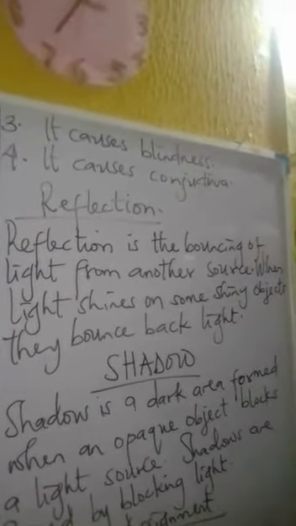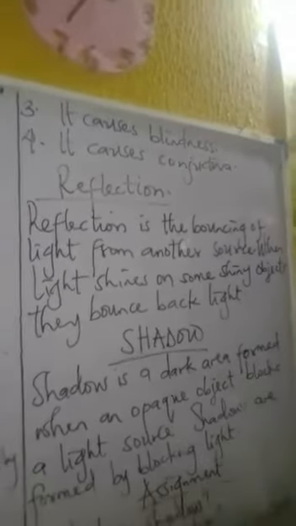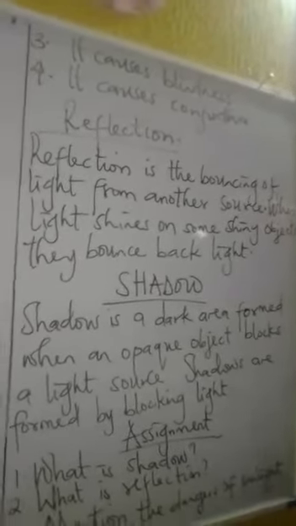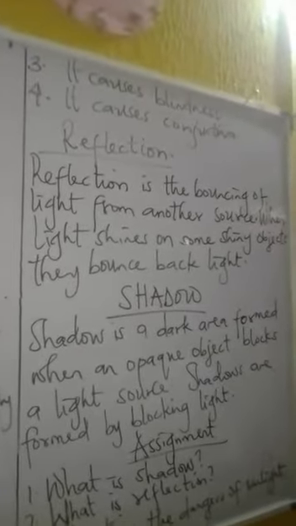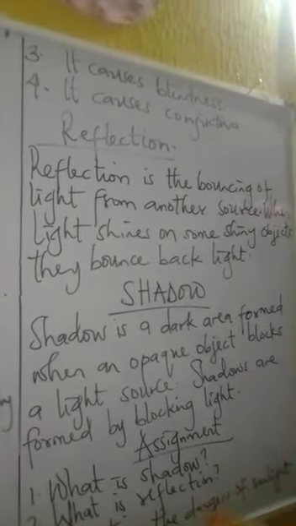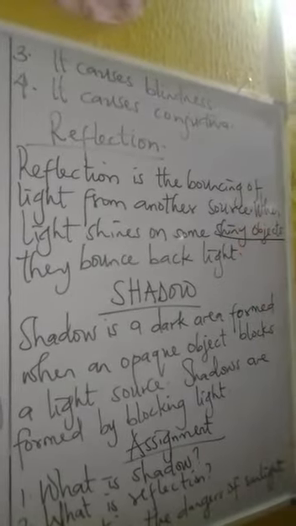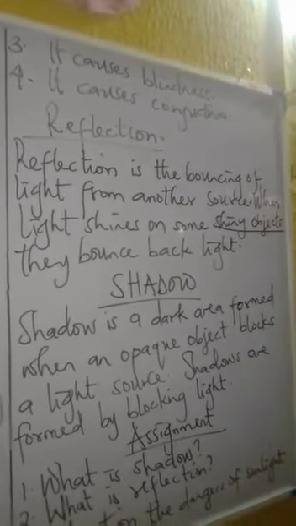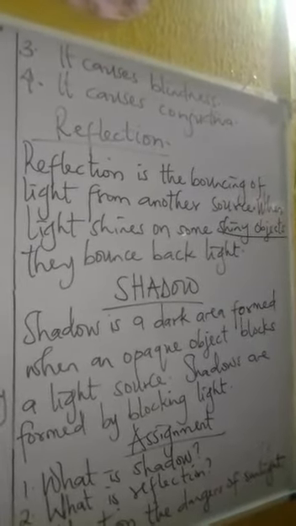Alright, now light can be reflected. There are objects that can reflect light, so we're going to talk about reflection. What is reflection? Reflection is the bouncing of light from another source. The objects that reflect light must be shiny objects. When light shines on shiny objects, they bounce back light.